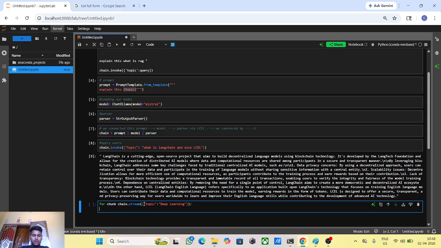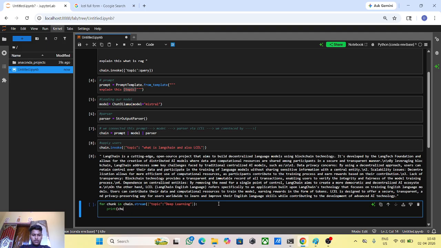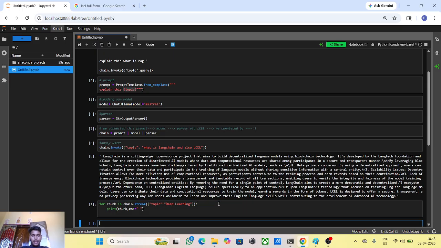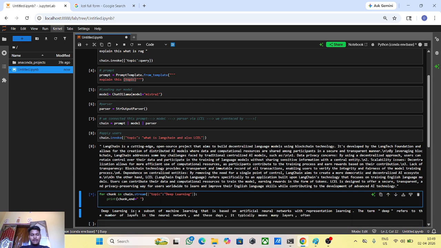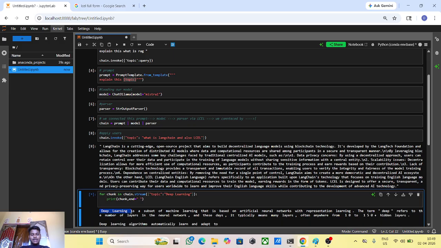Okay, what to do right now here? Per chunk in chain dot stream, what we do here is printing the chunk till the end of the answer. Okay, here you can see this was chunk by chunk, and here what happened is I take the space, so it takes a space after each chunk. In order to cancel this, you have to cancel this, don't worry about that.